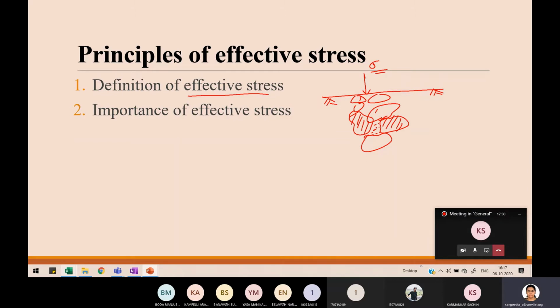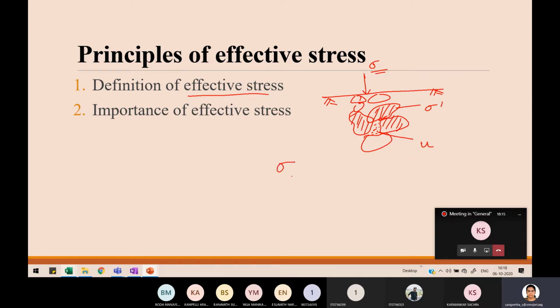Okay, so the stress which is transmitted through the soil particle is effective stress, and the stress which is taken by the pore water is known as pore water pressure.